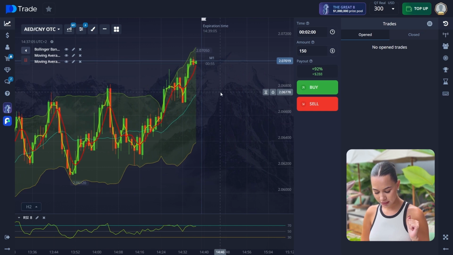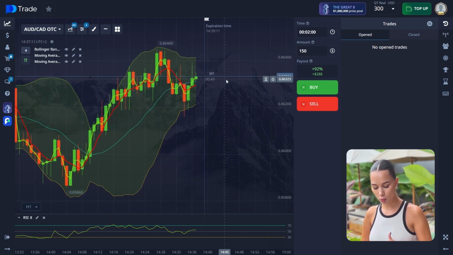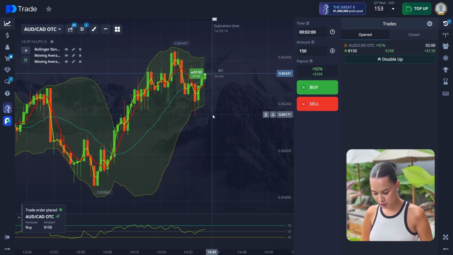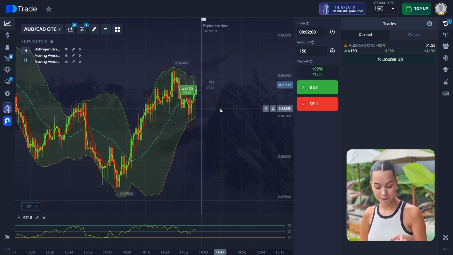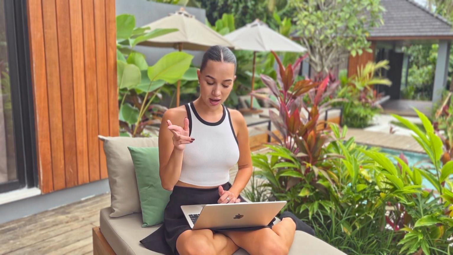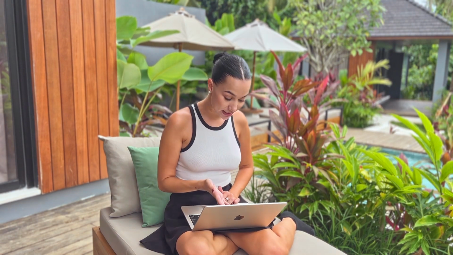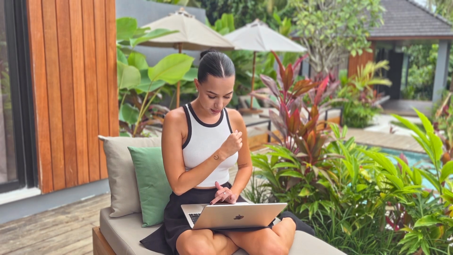So now we're going to look for a situation where we can open a trade. The upper line and the lower line of the Bollinger Bands show us support and resistance levels, right? Oh, here's a pretty good situation. So I opened a buy trade here for 2 minutes. Also, when we see the 2 lines of the moving average cross each other and go up, as here, it is of course a buy signal. Also, when they cross each other, as in this situation at the green candle at the start of the reversal, it's also a buy signal.